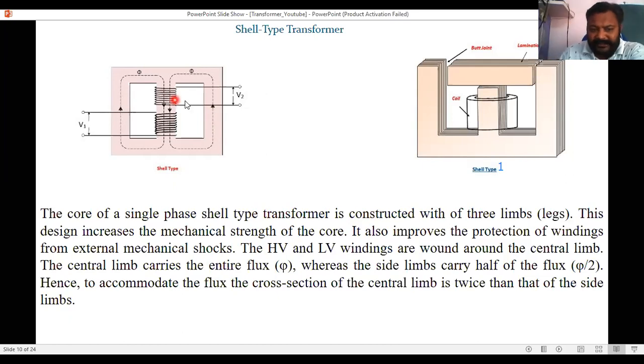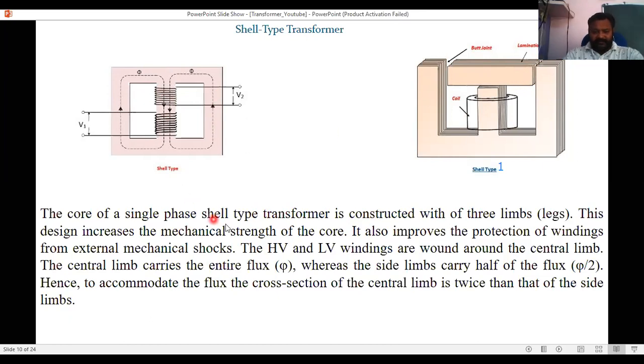Strips of E type core are joined or imbricated together to form such cores. Here you can see many E type core strips, and I type is also there. This is basically a butt joint, and lamination is provided on that for reducing eddy current, as told earlier.